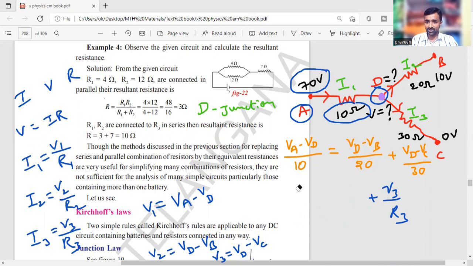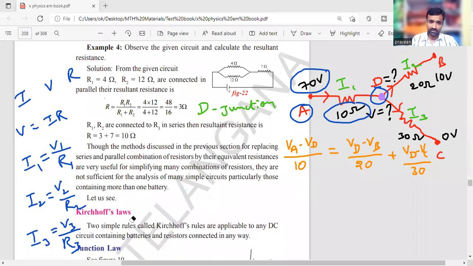Then just solving this one. I am erasing what is not required here. Okay. Now VA is given as 70 and VD is unknown, so 70 minus VD by 10. Before that, I am able to cancel all the common zeros.